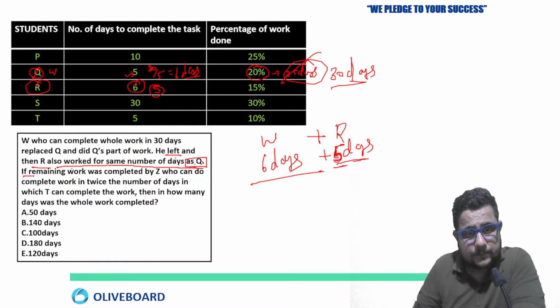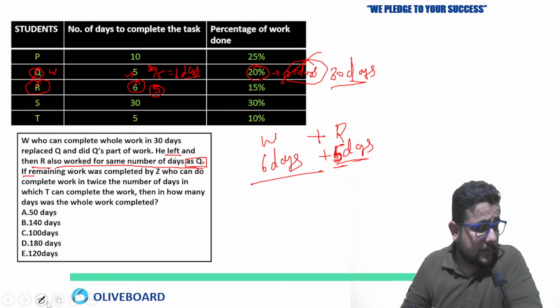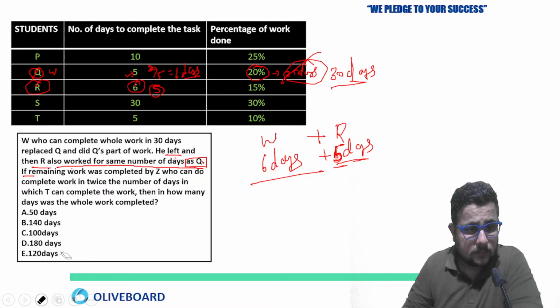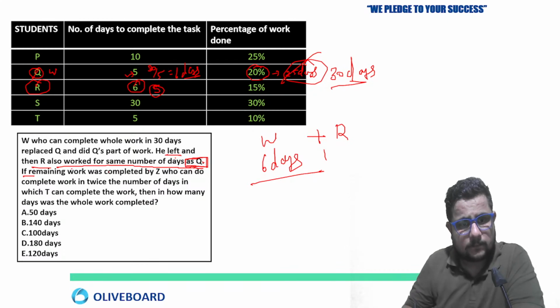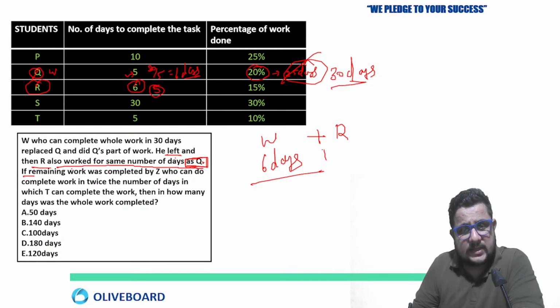Just wait. Okay, just wait here. So what is given here? R also worked for the same number of days as Q. Okay. So now is this clear to all of you?